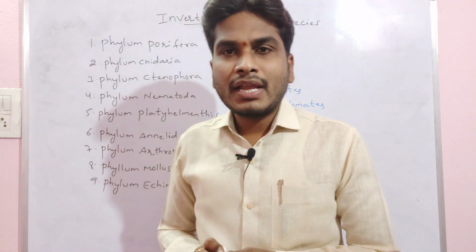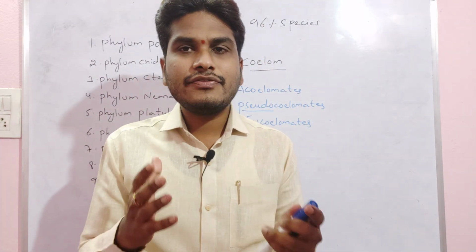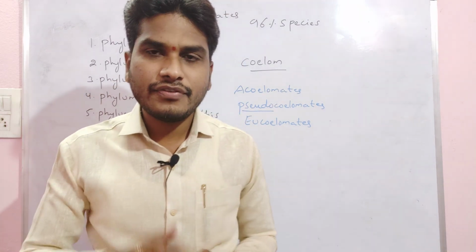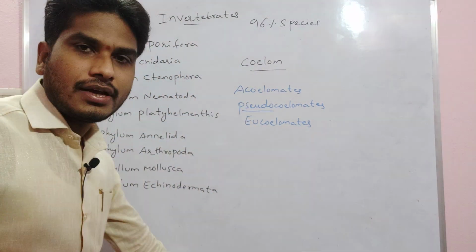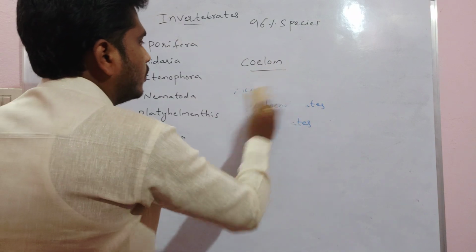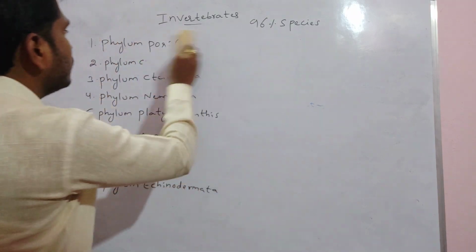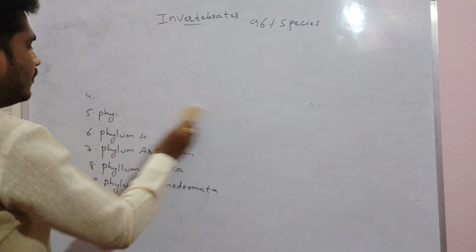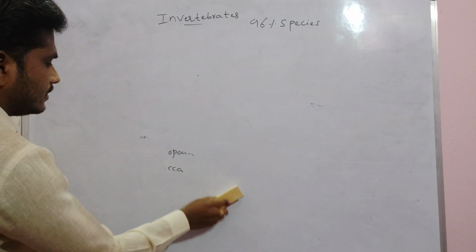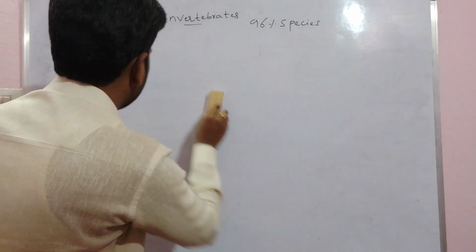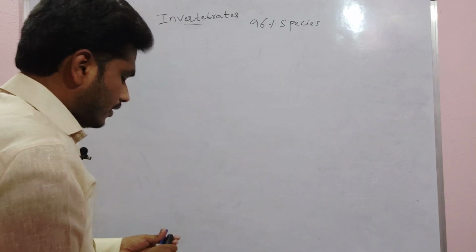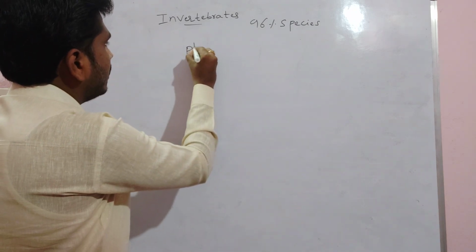Now we will see the outline classification, that means classification of the different phyla in the invertebrates. If you see the different phyla, we start from Porifera. First we will take Porifera. Phylum Porifera is divided into 3 classes.